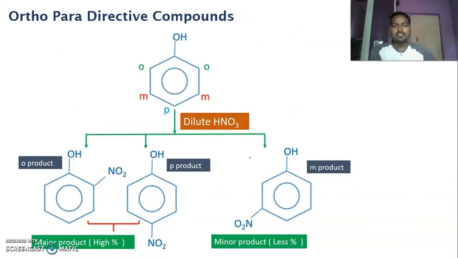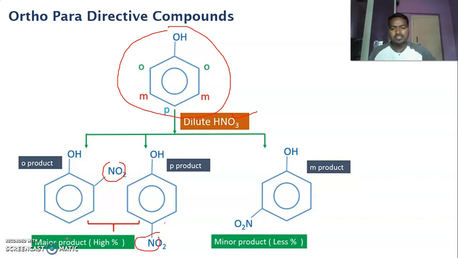Next, look at these reactions. If phenol reacts with nitric acid, in nitration, at that moment you are going to get ortho-nitrophenol and para-nitrophenol, the ortho and para products. So this is called the major product. The yield of this product is high, but this is called the minor product. This is not possible in the reaction.